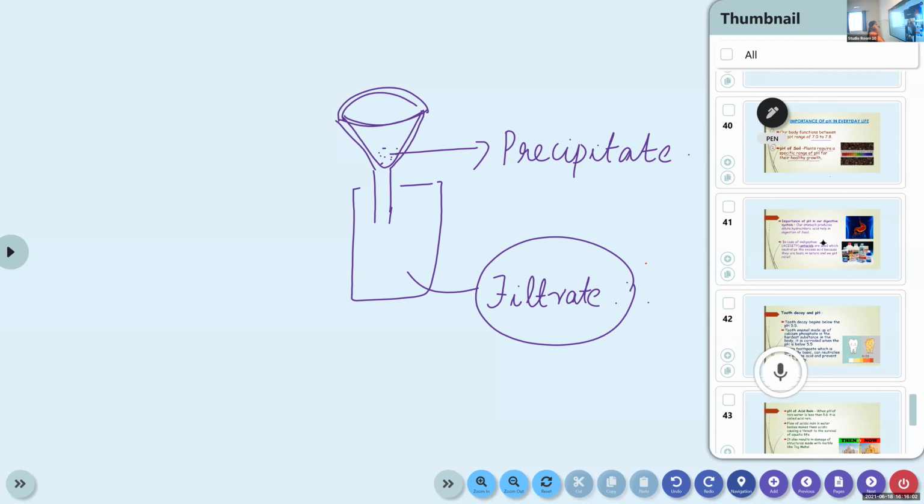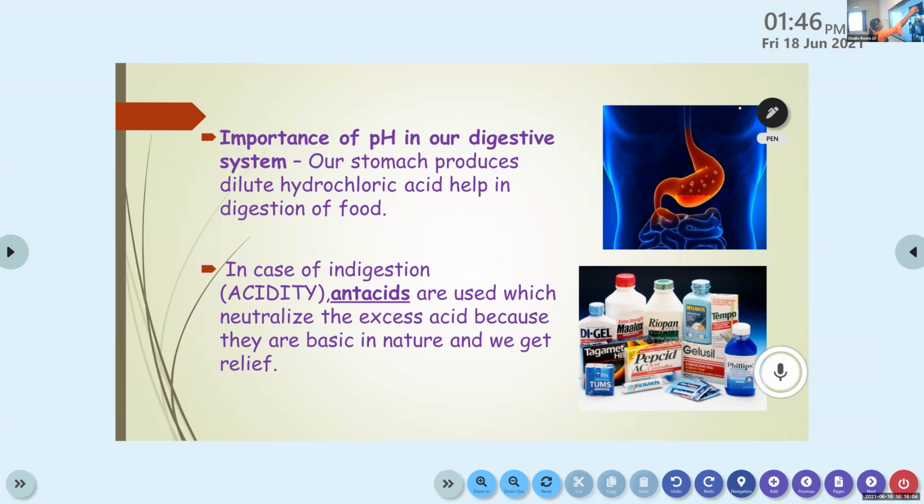Okay, then the next one, importance of pH in our digestive system. You know that our stomach produces hydrochloric acid, right? Our stomach produces dilute hydrochloric acid and it helps in the digestion of food.